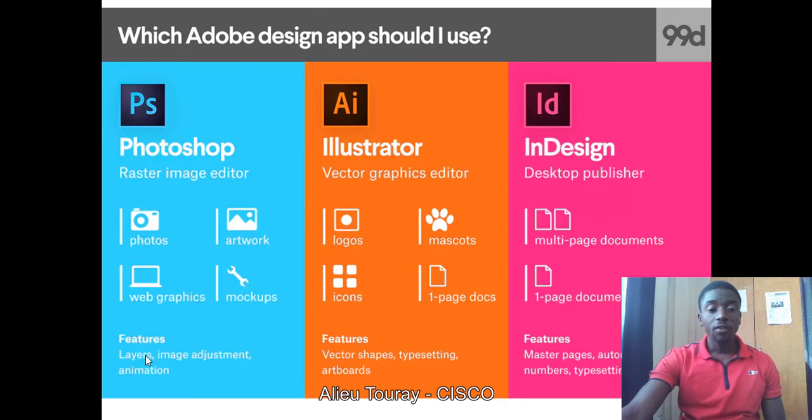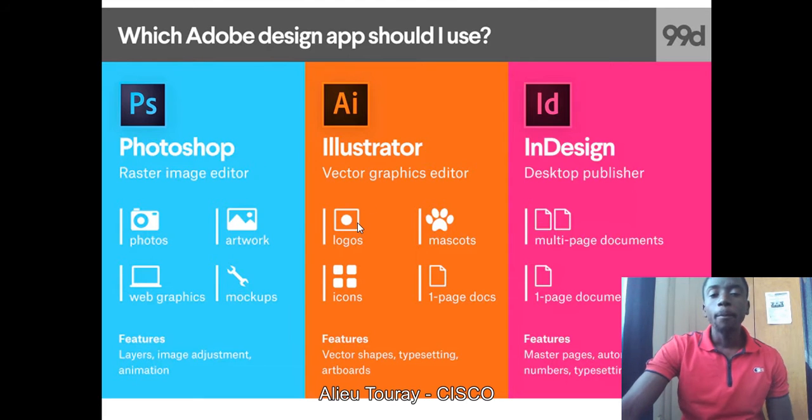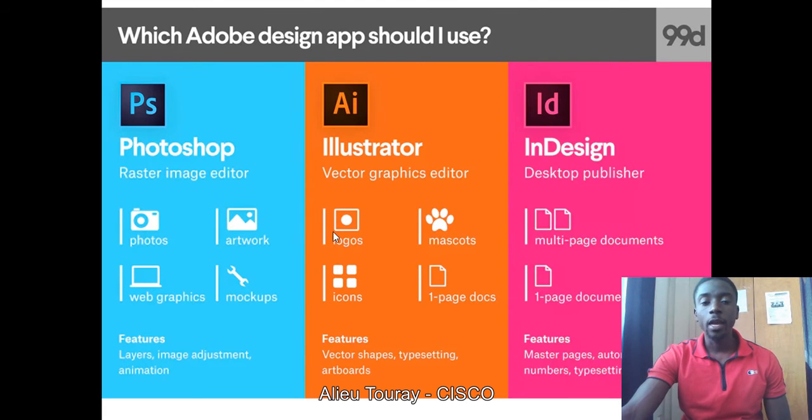So some of the features with Photoshop are you work more with layers. Okay, you work with layers, you work with image adjustment, animations, and so on and so forth. Those are some of the things that you do with Photoshop. Now let's move to Illustrator quickly. My part here is to take you guys through Illustrator.